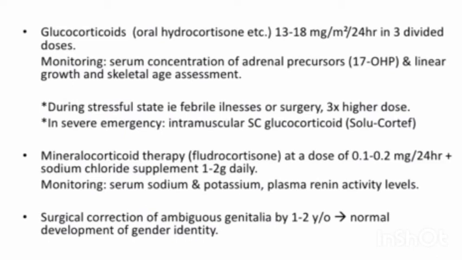Now, glucocorticoid therapy is divided into 3 doses. This is how we manage: we first monitor the serum concentration of the adrenal precursors, that is 17 OH. In stressful states, we give 3 times higher doses, and mineralocorticoid therapy is also started. We also monitor serum sodium and potassium levels. Surgical correction of the ambiguous genitalia is considered at 1 to 2 years.